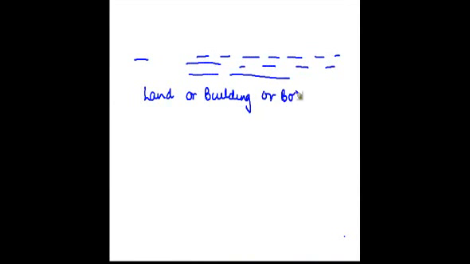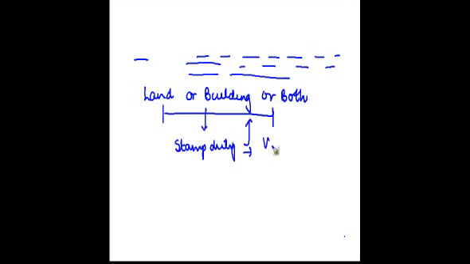or both. Now in these cases what happens is that whenever you make a transfer, there is some stamp duty which is to be paid on these transfers. Okay, and in order to pay stamp duty, the stamp duty authorities make a valuation, right? So let's say you are transferring some land for which the stamp duty value is 100 lakh. Okay, now what you did was you made a transfer of this land for 80 lakh,